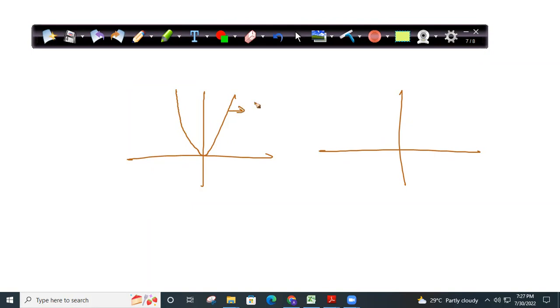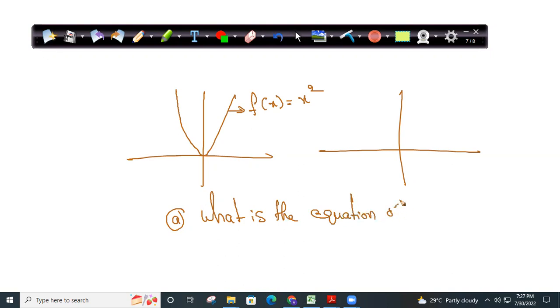Suppose I have this function, f of x is equal to x square. Now I'm writing a question on the board. What is the equation of the function? What is the equation of f of x when it is translated 2 units to the right?